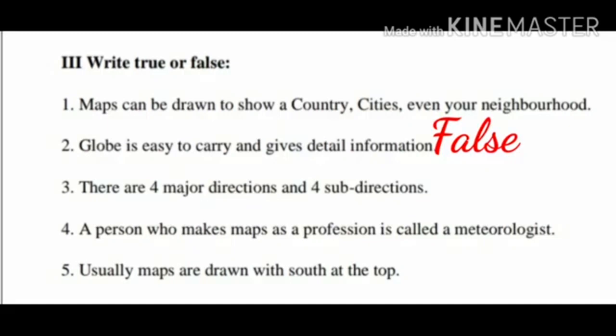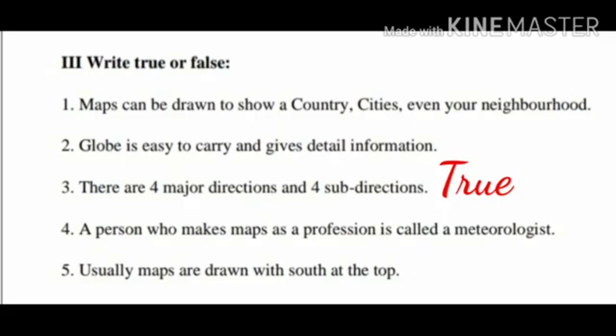Third question, there are 4 major directions and 4 sub-directions. Yes, the answer is true. Children, there are 4 major directions and 4 sub-directions. What are the 4 major directions? Yes, north, south, west, east. What are the 4 sub-directions? Yes, northeast, northwest, southeast, southwest.